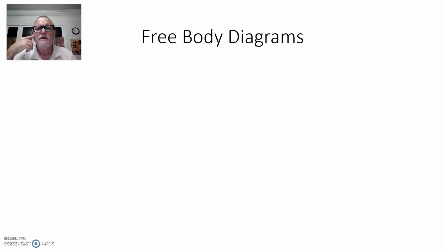Okay. All right. So this is the third part of our discussion of chapter 4. And what we're going to do right now is start looking at the ways that we'll use F equals ma to actually analyze motion problems. And we're going to start with a thing called free body diagrams.